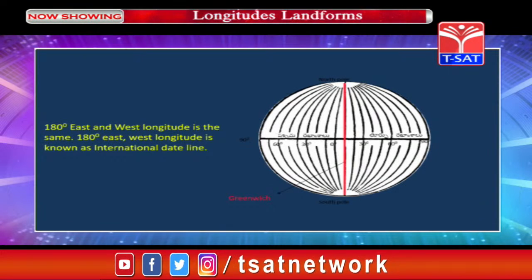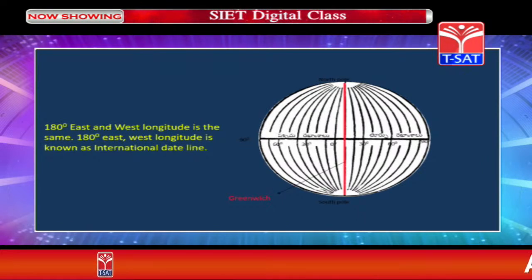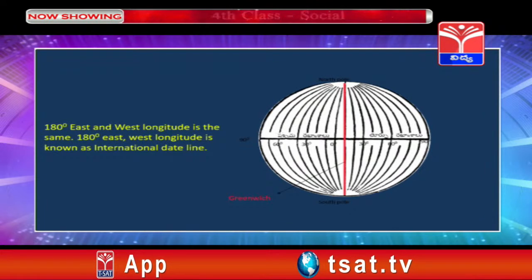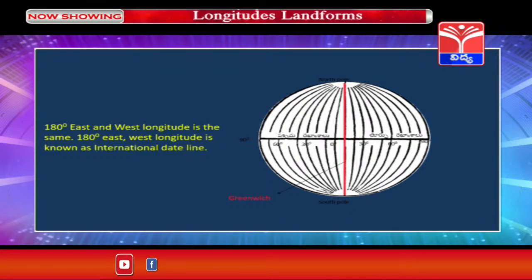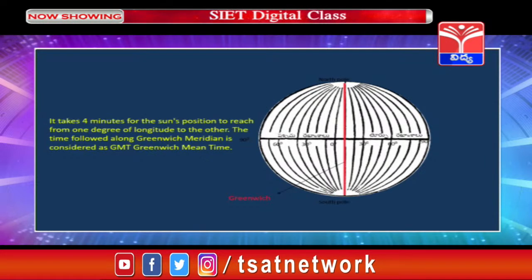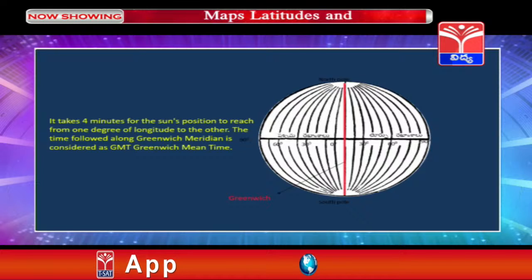Though latitudes are 90 towards the northern hemisphere and 90 towards the southern hemisphere, including the equator, they are 181. Here, because 180 degree east and west longitude is the same, there is no variation in the total, that is, total longitudes come to 360. It takes 4 minutes for the sun's position to reach from one degree of longitude to the other.